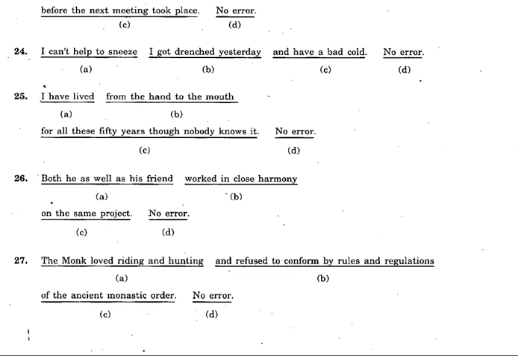I have lived from the hand to the mouth for all those 50 years, though nobody knows it. Is there any error there? Yes, there is an error in B. From the hand to the mouth. The right idiom is from hand to mouth. Somehow he has managed to survive. I have lived from hand to mouth means he has just managed to survive for all these 50 years, though nobody knows it.